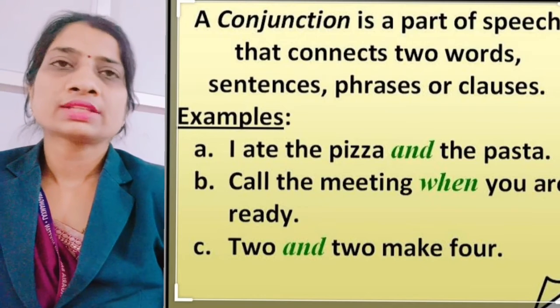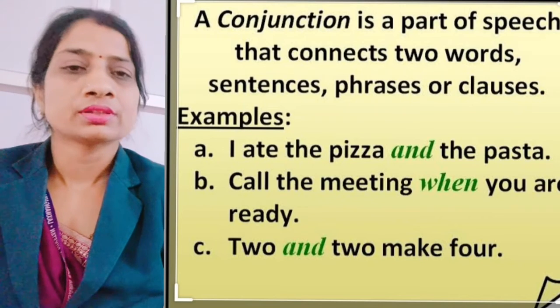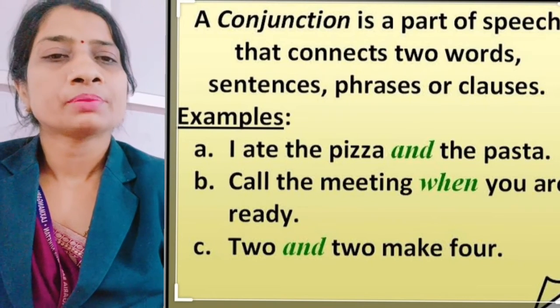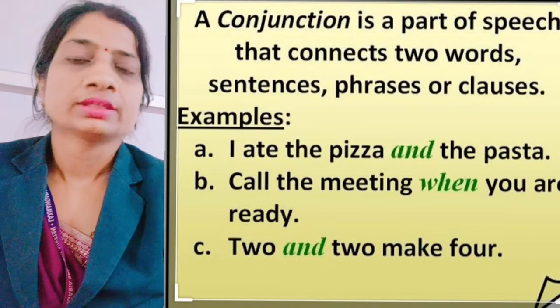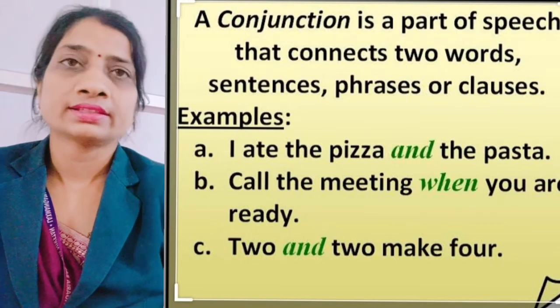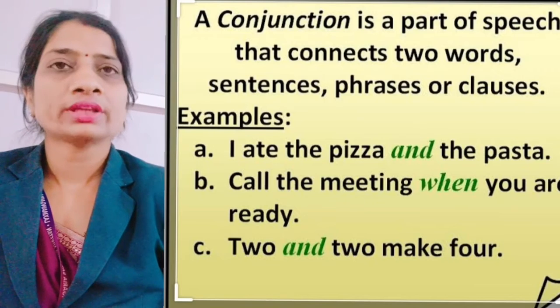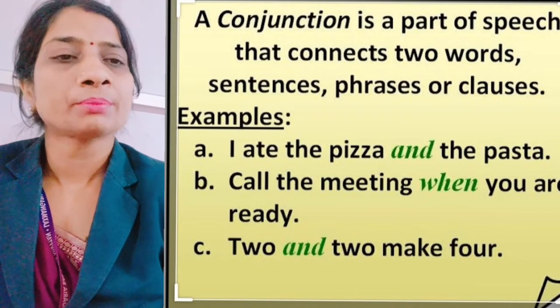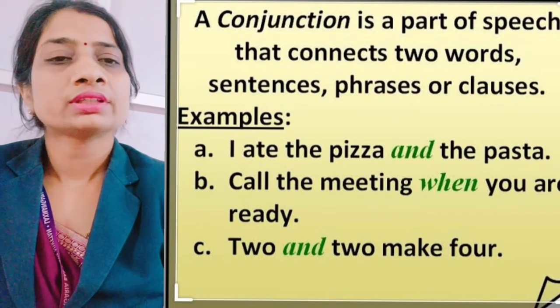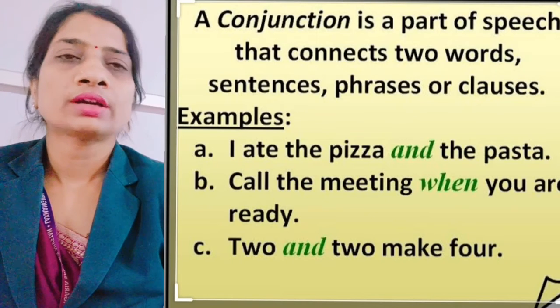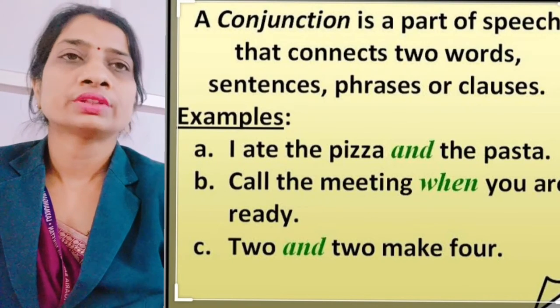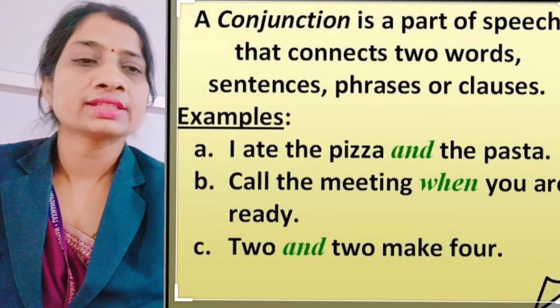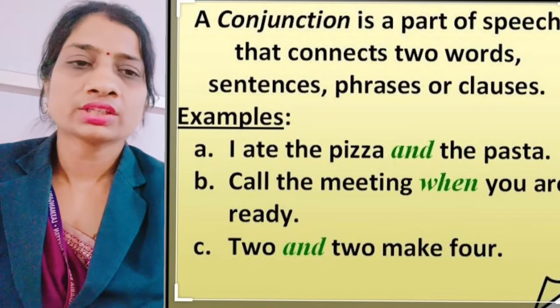Okay, so let's read out some examples. I ate pizza and pasta. Here the word and is a conjunction because it is joining the two words pizza and pasta. Next one, call the meeting when you are ready. So here the word when is acting as a conjunction.